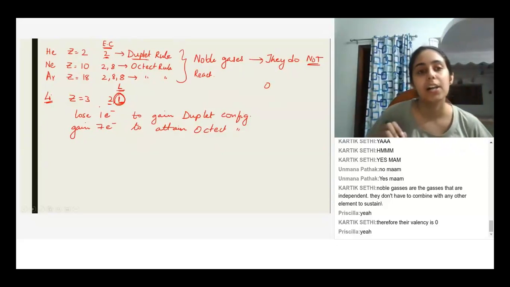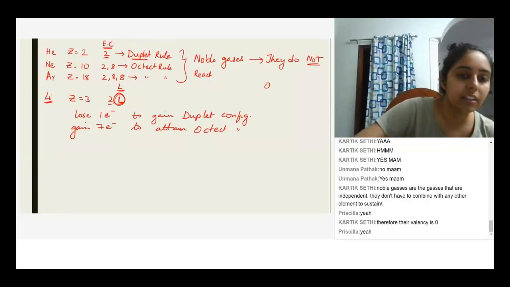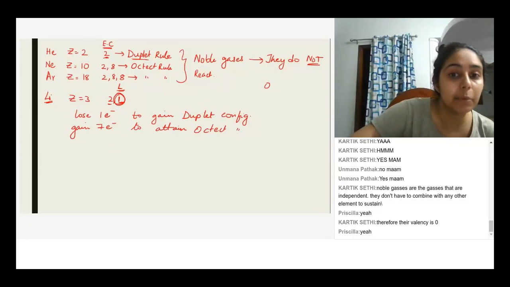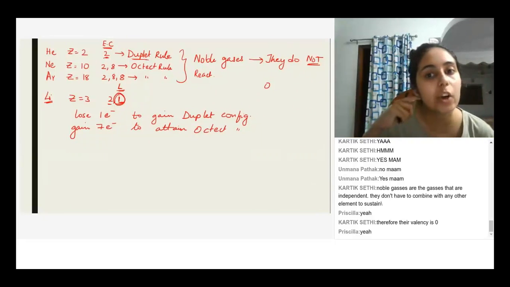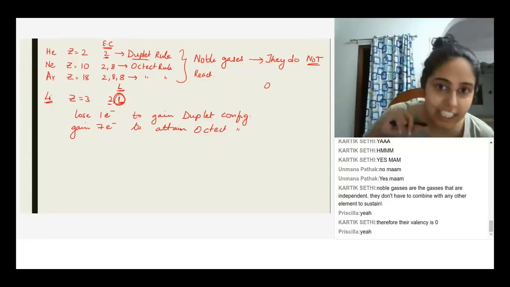I don't understand why does it need 7 more, I didn't understand that part. Okay, why does it need 7 more? Yes, ma'am. Okay, look at neon. We know neon is satisfying the octet rule, right? Yes, ma'am. So why is it satisfying the octet rule, Arna? Because its last shell has 8. Its last shell has 8.